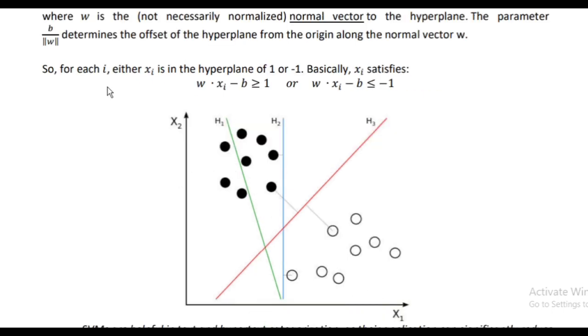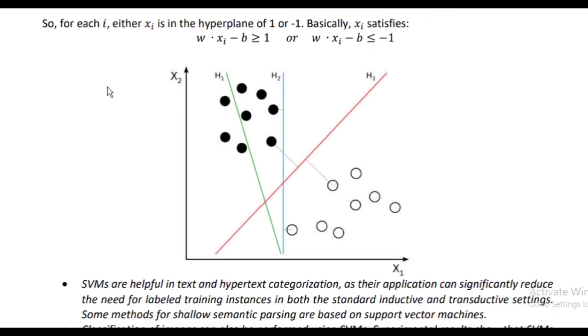SVMs are helpful in text and hypertext categorization, as their application can significantly reduce the need for labeled training instances in both standard inductive and transductive settings. Some methods for shallow semantic parsing are based on support vector machines. Classification of images can also be performed using SVMs.